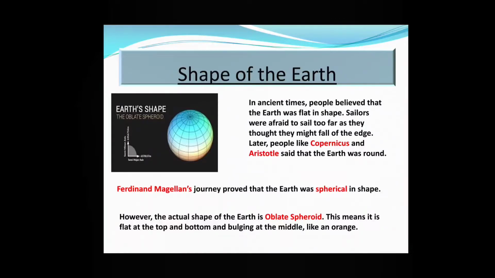However, the actual shape of the earth is oblate spheroid. Oblate spheroid means the top and the bottom portion of the earth is flat in shape, and the middle portion is bulging out, like an orange. You know the shape of an orange? The top and the bottom portion is a little flattened, and the middle portion is coming out. This means it is flat at the top and bottom and bulging at the middle like an orange.